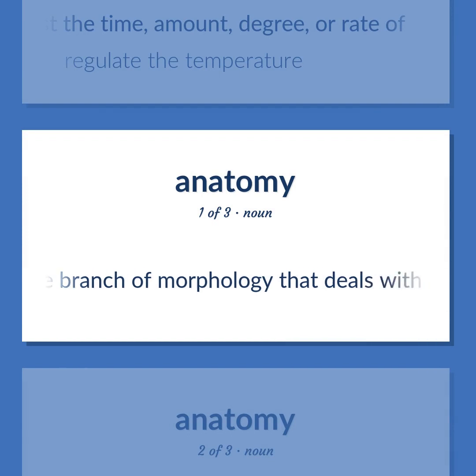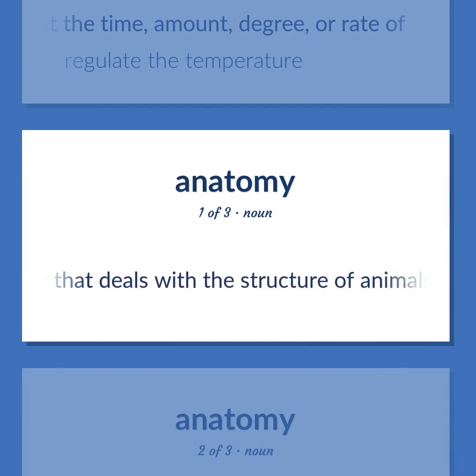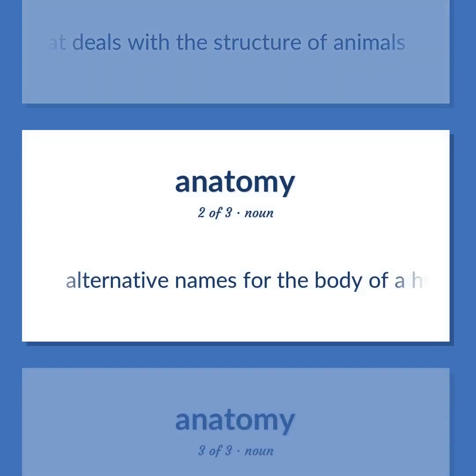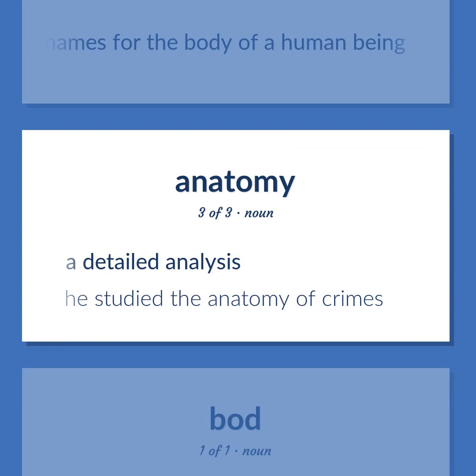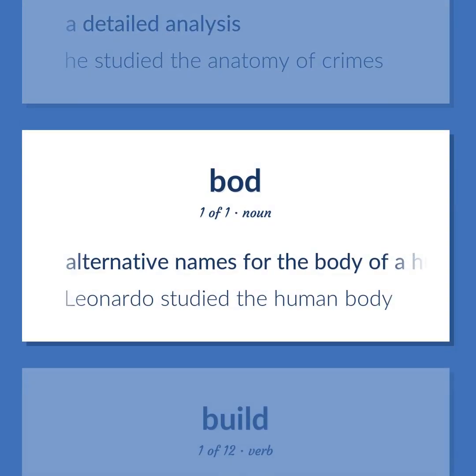The branch of morphology that deals with the structure of animals. Alternative names for the body of a human being. A detailed analysis. He studied the anatomy of crimes. Alternative names for the body of a human being. Leonardo studied the human body.